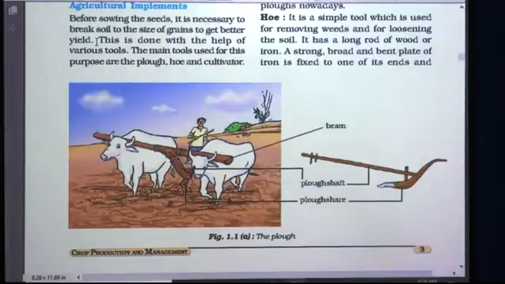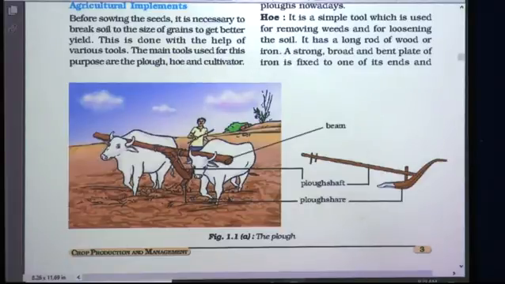From that a better yield of the crop is obtained. So how is it done? This is done with the help of various tools which are called agricultural implements. The main tools used for this purpose are the plough, hoe and cultivator.